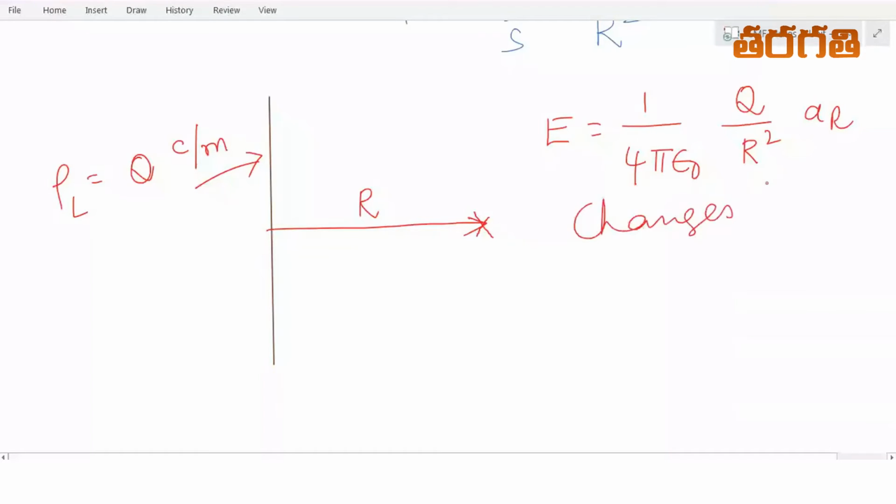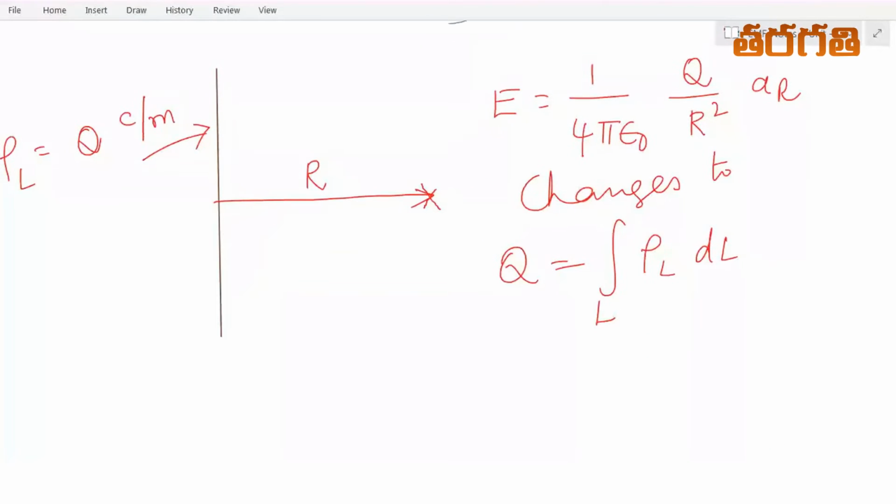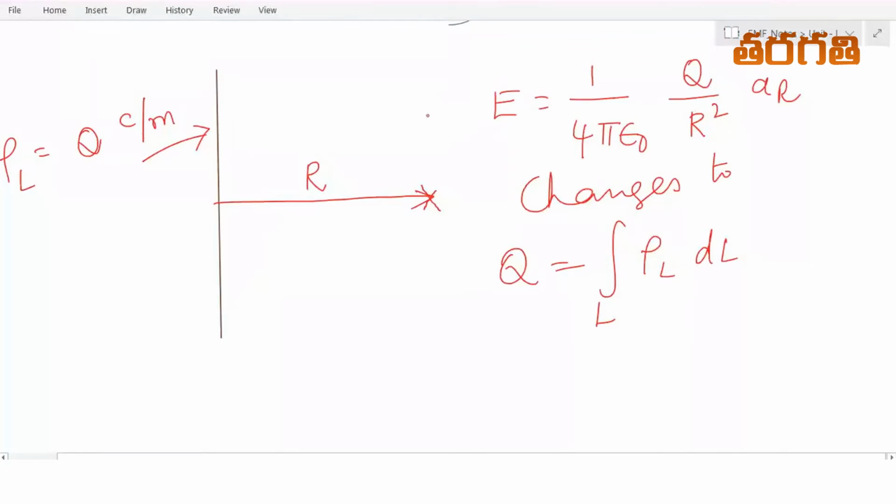We know that Q is equal to the integral over the length of rho L dl, where dl is the differential length at this point.